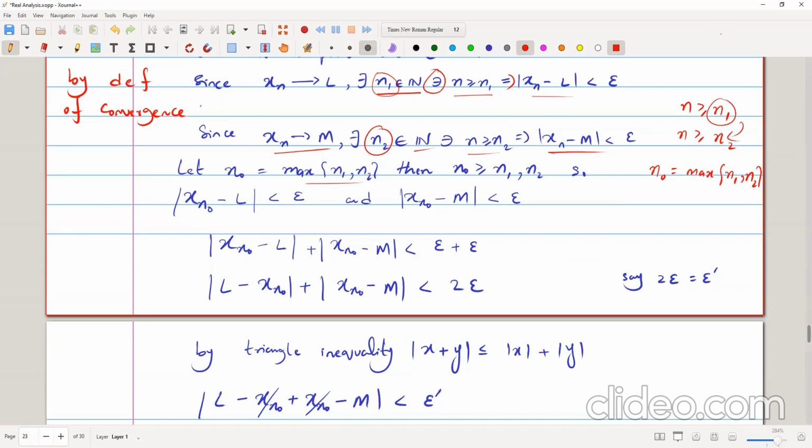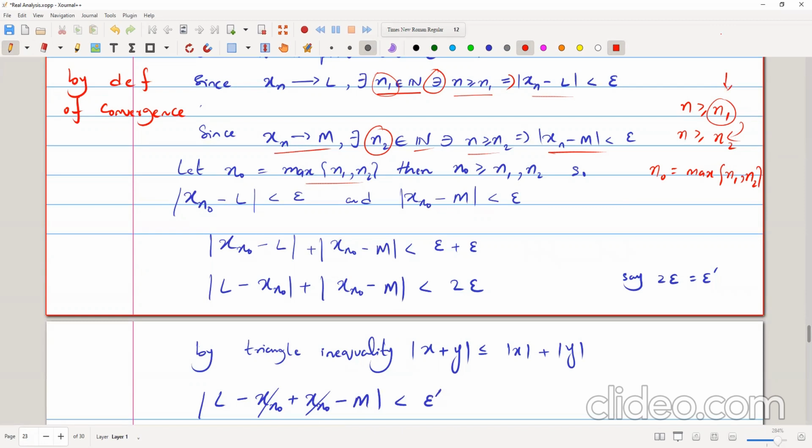And if n2 is the maximum and n is greater than n2, then it will ultimately be greater than n1 as well. So we are saying that n naught is the maximum of n1 and n2.